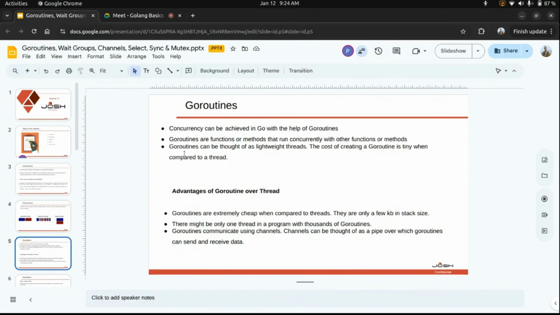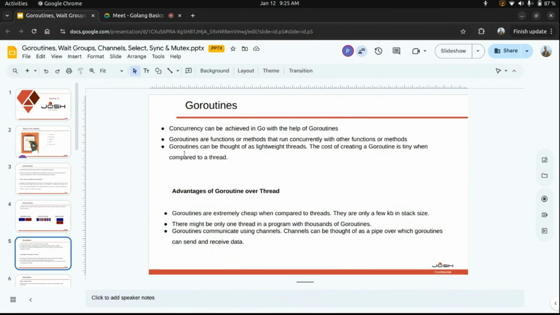But what is the difference? We also have threads in Java, right? Threads in Java also do the same thing, executing tasks in parallel. So why is Golang faster than Java? Actually, Java threads are managed by the OS of the machine, and Go routines are managed by the Go runtime. The management of threads and resources for running that code is handled by Go only. In Java, we have to manage it manually, or the machine has to manage it while the program is running. So Go routines are very lightweight compared to threads.